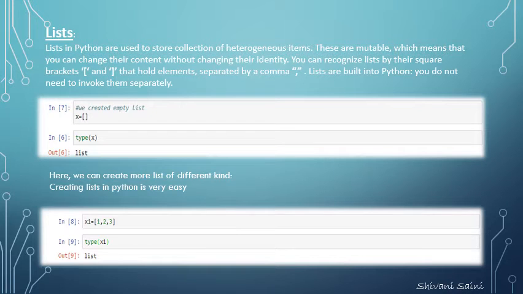Now come to list. Lists in Python are used to store a collection of heterogeneous items. These are mutable, which means that you can change their content without changing their identity. You can recognize lists by their square brackets that hold elements separated by commas. Lists are built into Python. You do not need to invoke them separately. As in input 7, we created an empty list as x is equal to empty square brackets. Here we can create more lists of different kinds, like x1 is equal to [1, 2, 3]. Here in x1 we store the numeric data as a list.